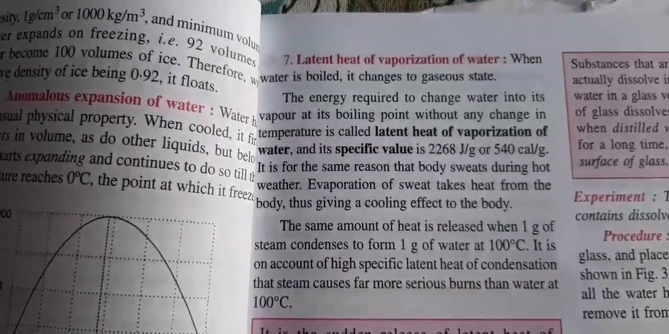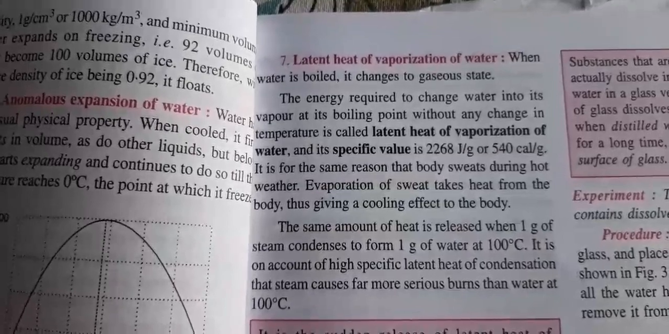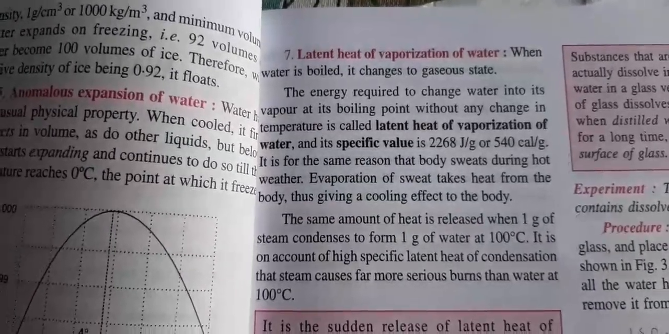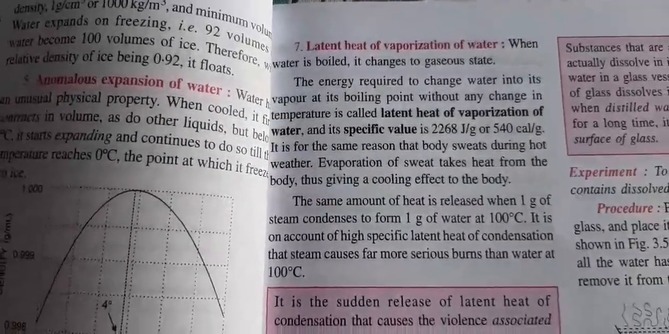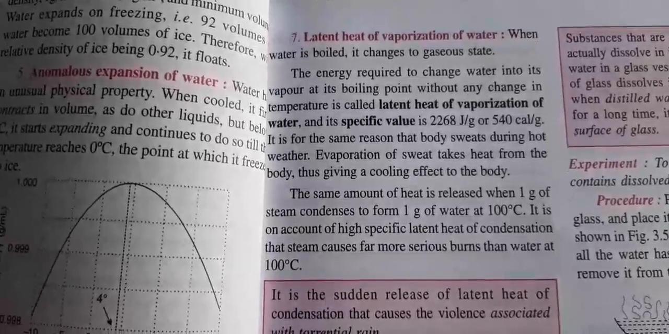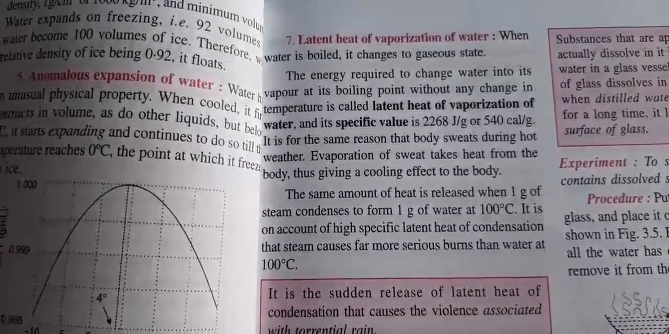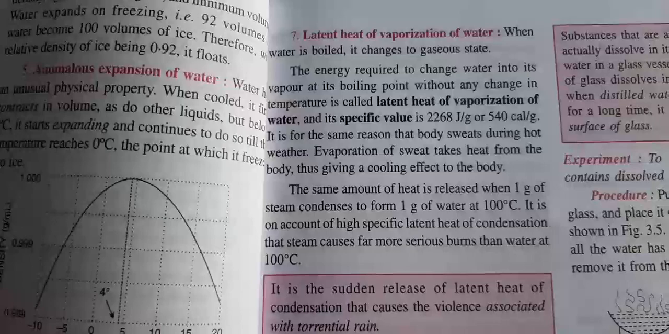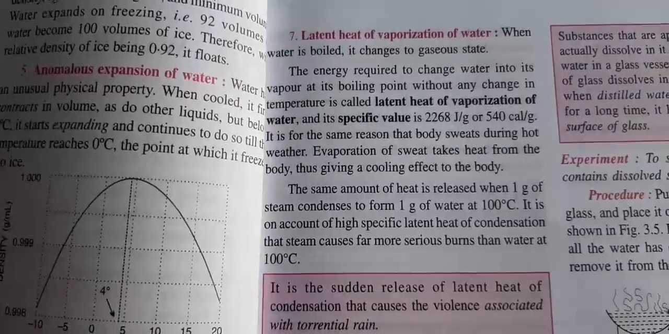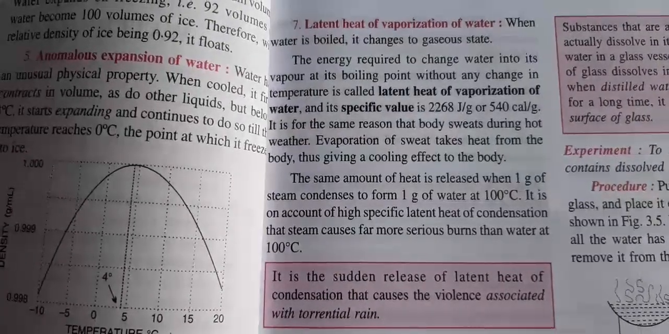The same amount of heat is released when 1 gram of steam condenses to form 1 gram of water at 100 degrees. It is on account of the high specific latent heat of condensation that steam causes far more serious burns than water at 100 degrees.